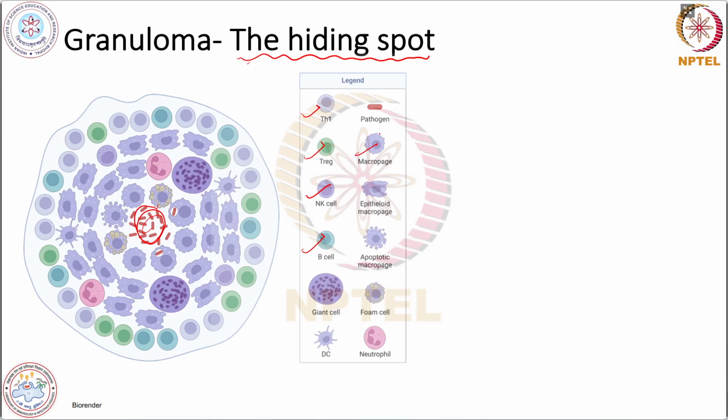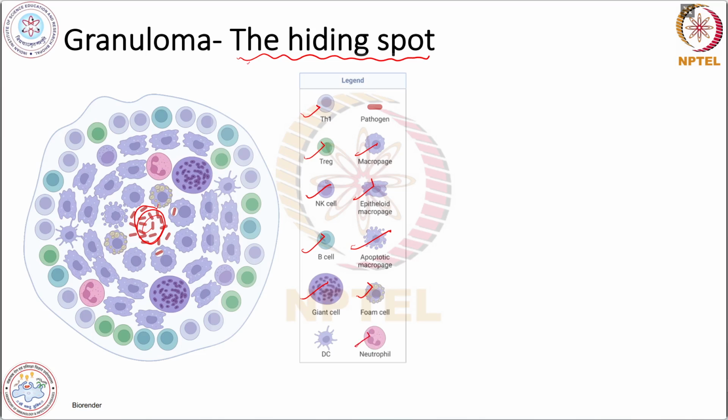And the next, some macrophages are also there. They will engulf the bacilli and become infected. And there are epithelioid macrophages. They are the specialized macrophages forming the inner layer of the granuloma. There are also foam cells. They are the lipid-loaded macrophages and they support bacillary survival. And there are also giant cells. They are the fused macrophages and characteristic of the granuloma. There are also some apoptotic macrophages. They indicate host cell death and they may also release the bacilli.